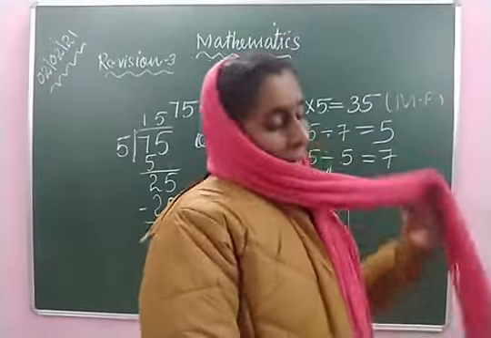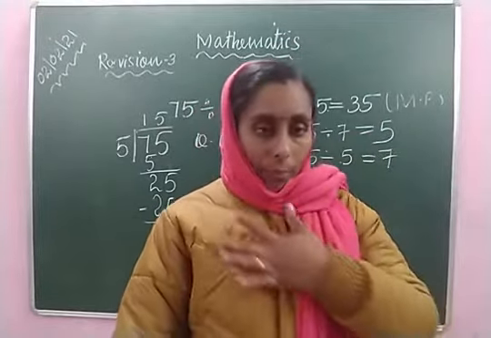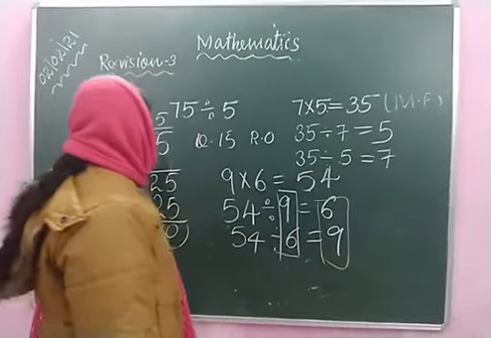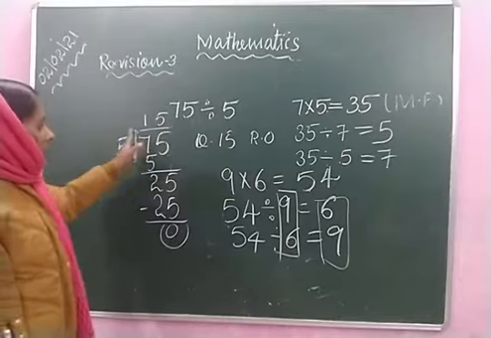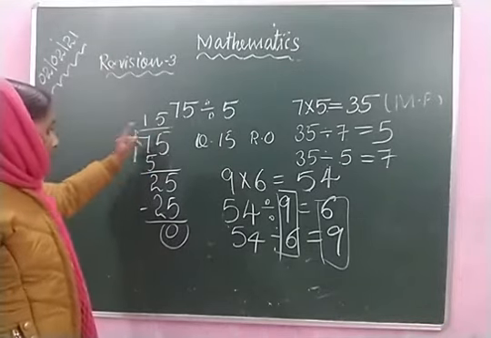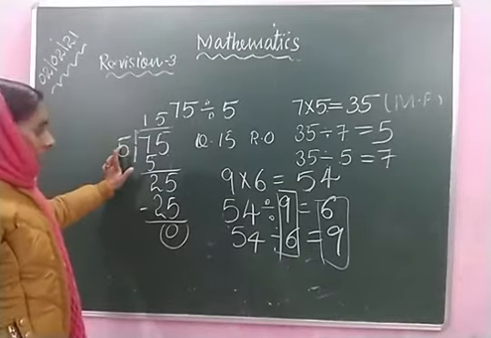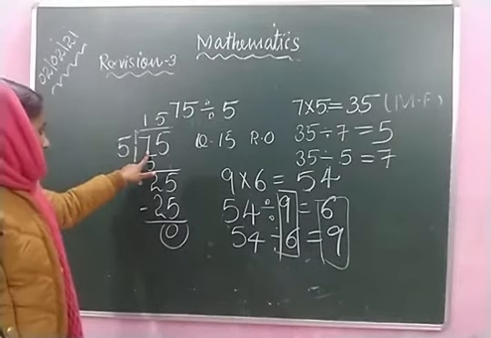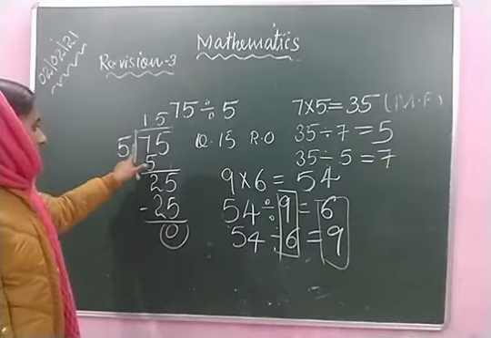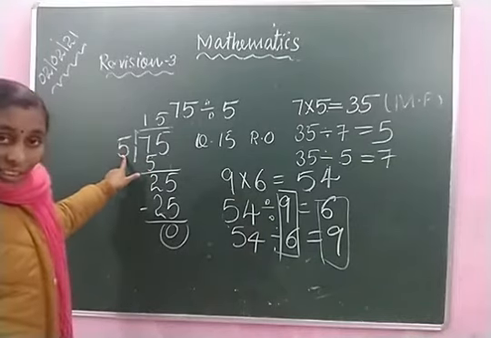Then find the quotient and the remainder. Now, already I have explained how to find the quotient and the remainder. First we have to write the dividend. Then you make the column here. Then write the divisor outside the column. Then first we have to choose the first number. Here 7 is greater than the divisor.